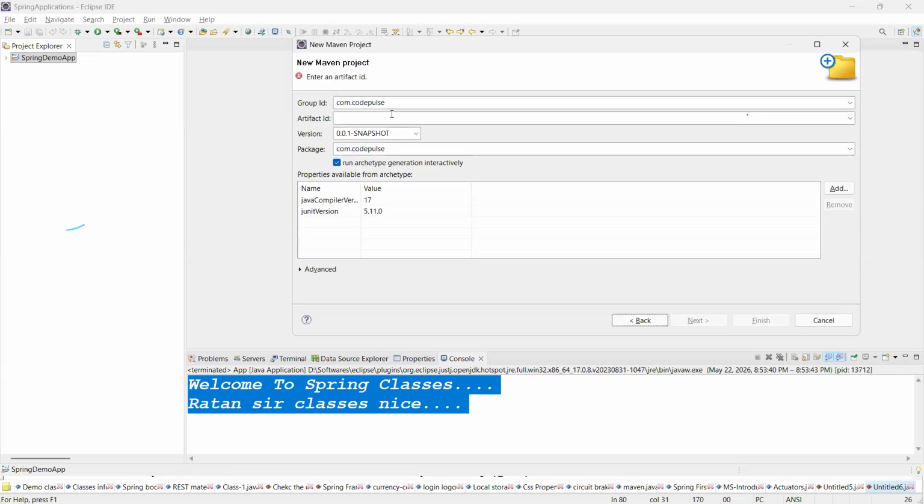Once you click on Next, give the group ID. The group ID is com.package name, and the artifact ID is spring demo second application. Copy the group ID and place that as the package name. Make sure that the group ID and the package name are the same. After that, click on Finish.